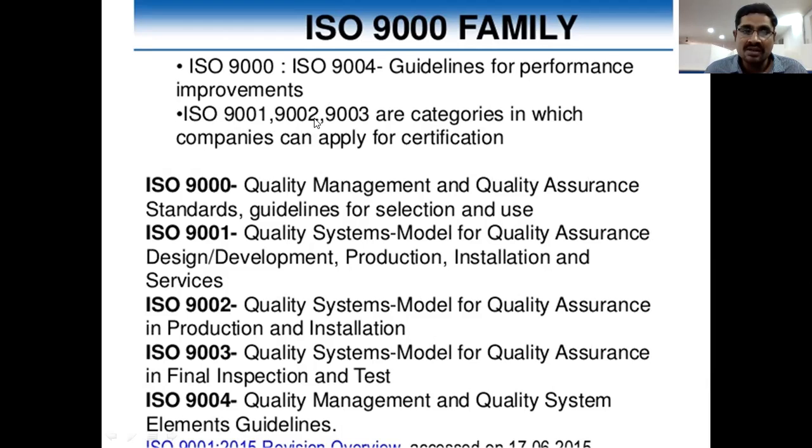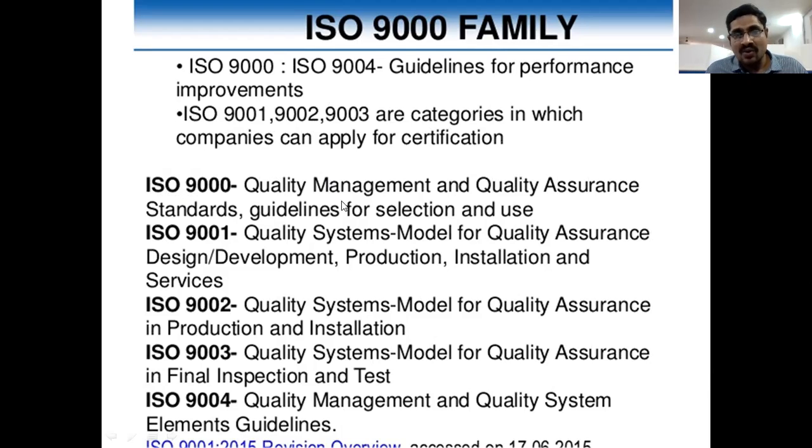The ISO 9001, 9002, 9003 series are categorized as the ones for which companies can apply for certification. Look here, ISO 9000 is one of the series of ISO.